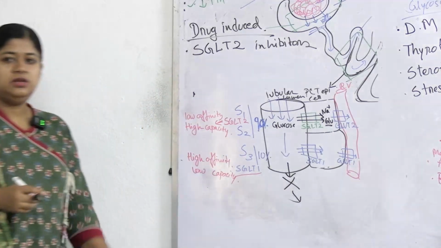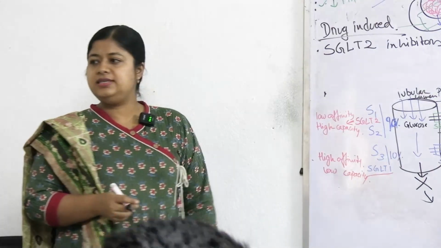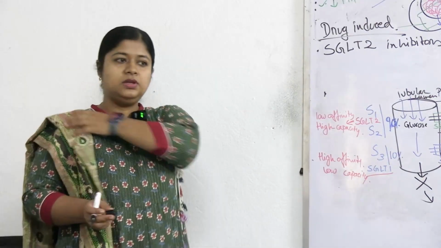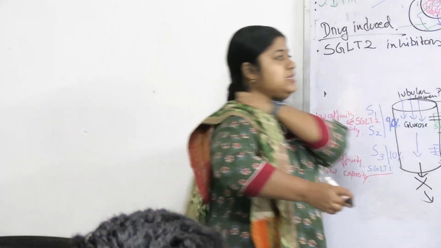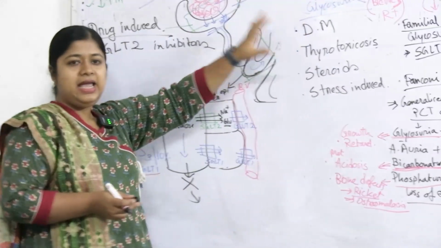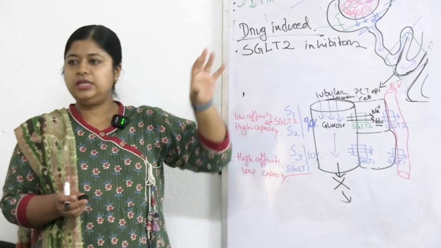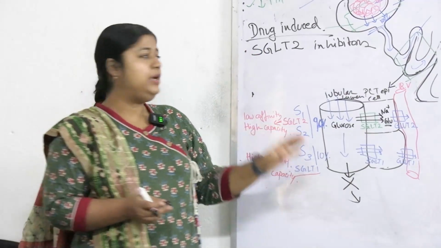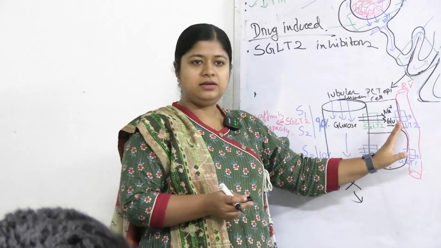SGLT2 inhibitors. Why do we use SGLT2 inhibitors? In case of diabetes mellitus, to reduce the excess load of glucose in blood, we try to prevent the reabsorption part.